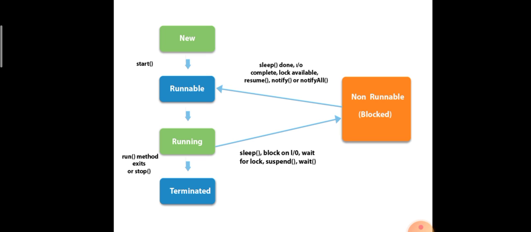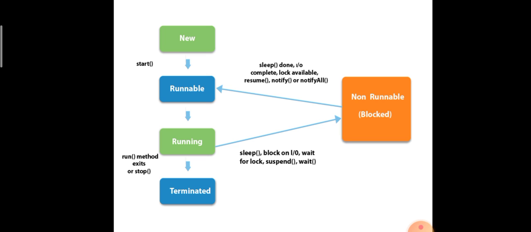That is running. Terminated means that if we finish the work of a particular thread, we are going to stop that thread. Terminated is the dead state. If I give a stop method for a particular thread, the thread is not alive, it is going to be dead. That is the meaning. If I give the stop method to a thread, it is terminated.